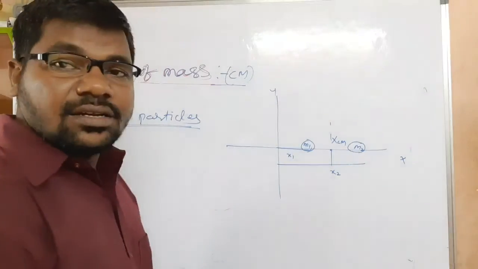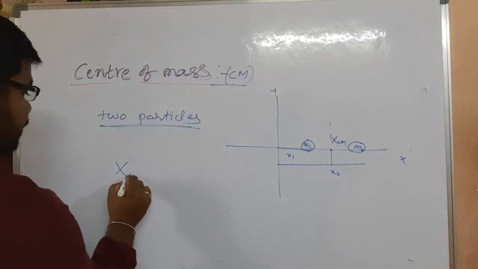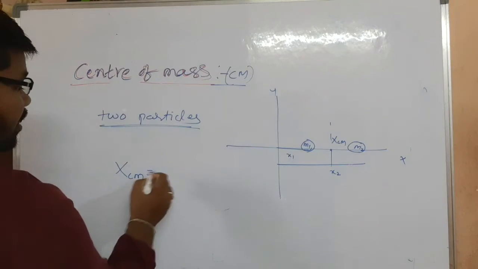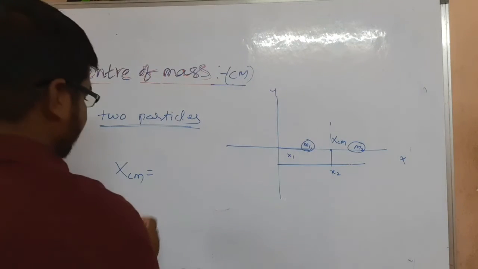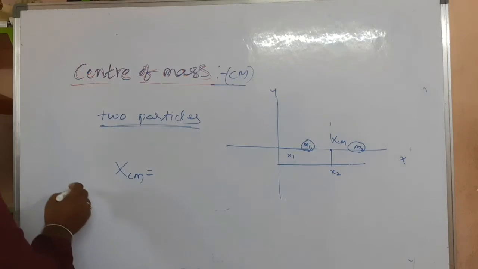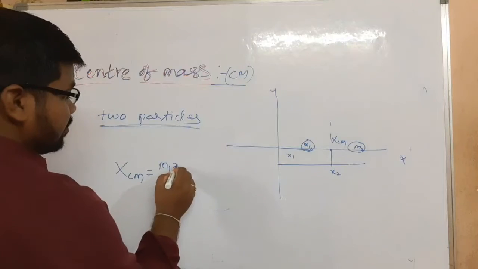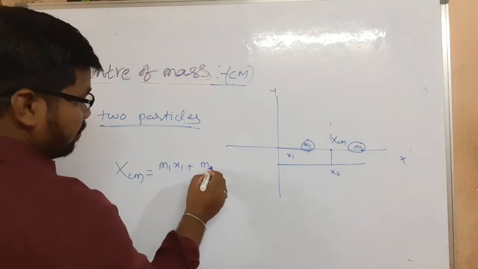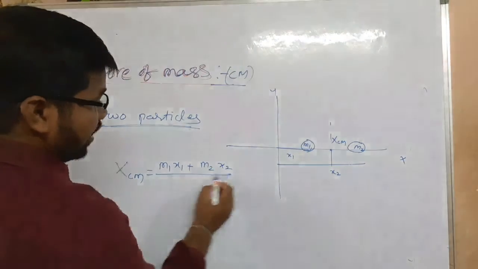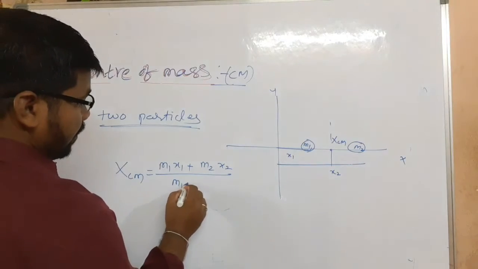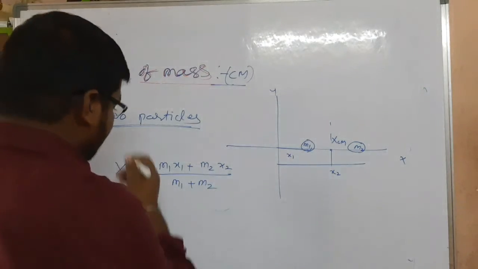See here, xcm is equal to m1 x1 plus m2 x2, divided by m1 plus m2.